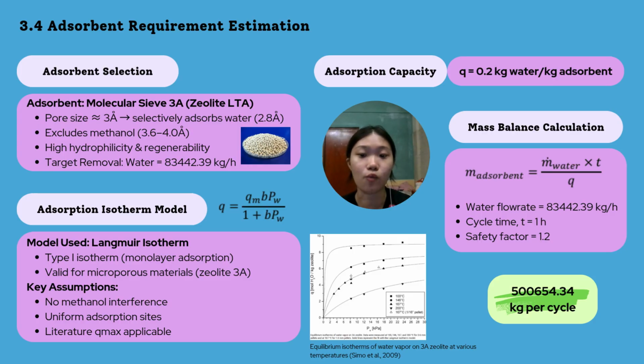Using a cycle time of 1 hour, the required adsorbent mass is 417211.95 kg per cycle. After applying a safety factor of 1.2, the final requirement is 500654.34 kg per cycle.